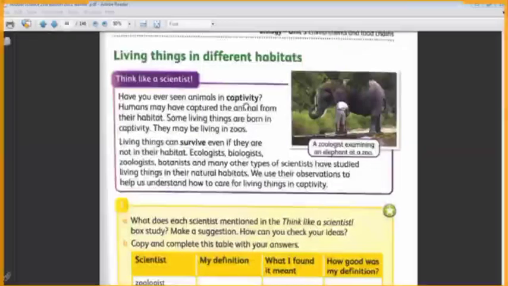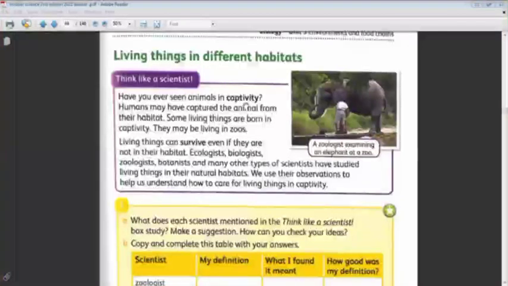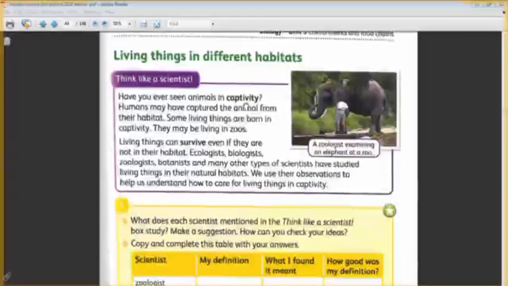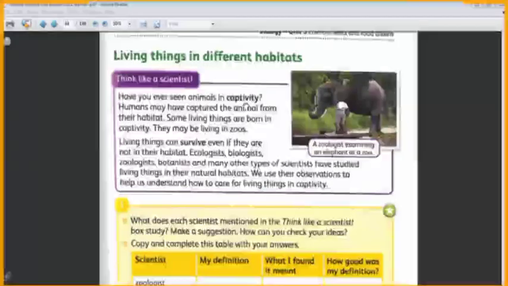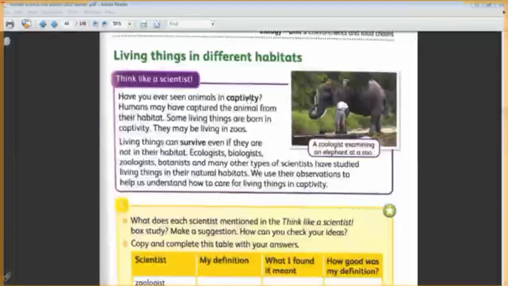Or maybe drought. Drought is the opposite of flooding. There is no water in their habitat, and they will die because there is no water. These are bad conditions that may happen to the normal habitat of the animal and cause them to die, so we take them from their normal habitat and put them in the zoo. So sometimes captivity is a good thing. Okay? Sometimes it's also a good thing when we take an animal which is endangered. What is the meaning of endangered?